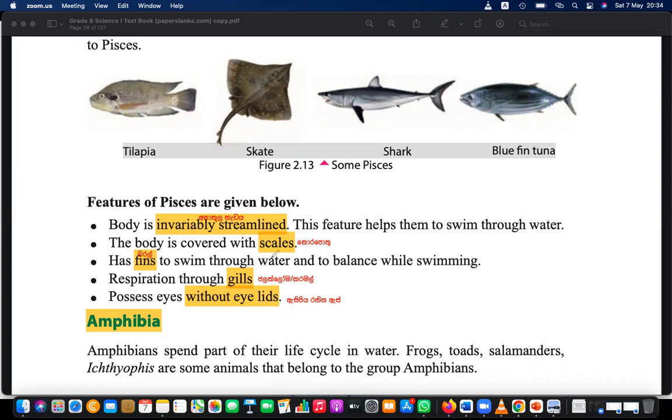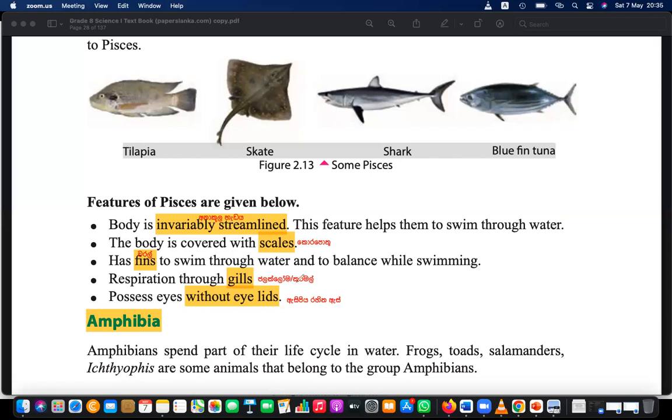Okay. Scales are important for their protection in their environment, because they are actually exposed to that environment, and also there are enemies. So maybe that can be used as a protection mechanism. And so that is one thing. And the fins are used to balance and also for swimming purposes. And also they have gills.